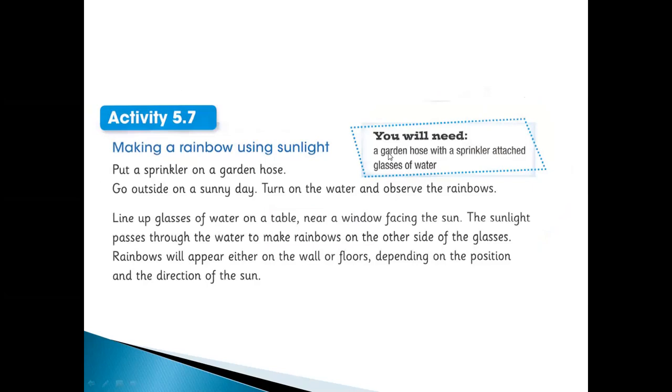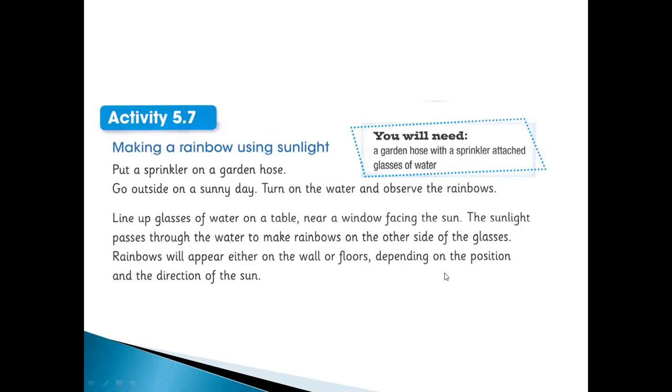It's easy. Put a sprinkler on a garden hose. Go outside on a sunny day, turn on the water using the hose, and observe the rainbow. Line up glasses of water on a table near a window facing the sun. The sunlight passes through the water to make rainbows on the other side of the glasses. Rainbows will appear either on the wall or floor, depending on the position and direction of the sun.